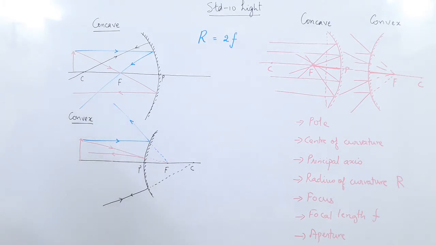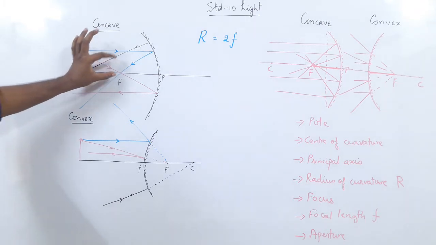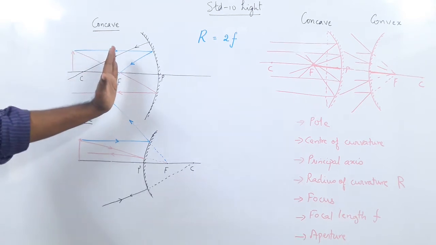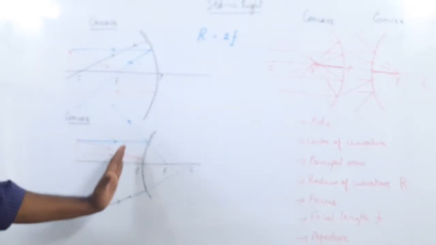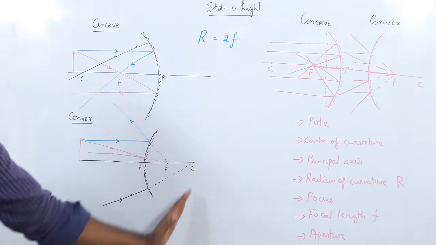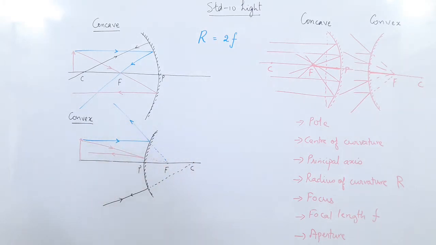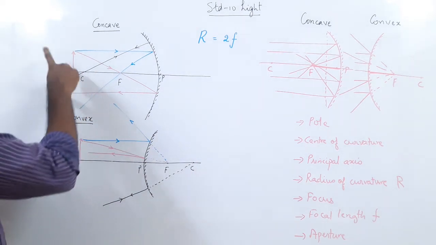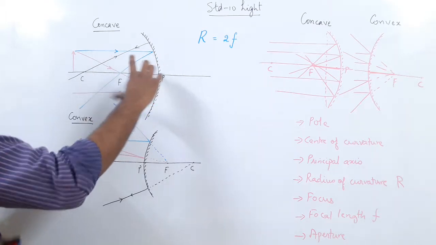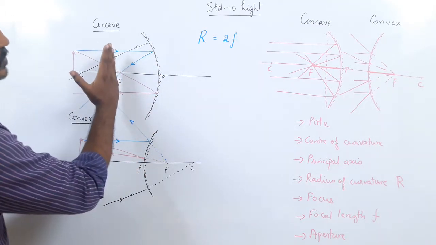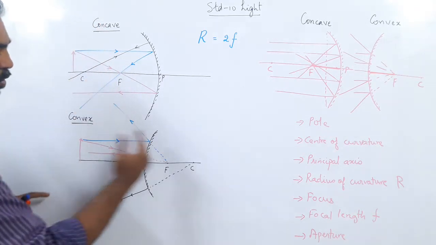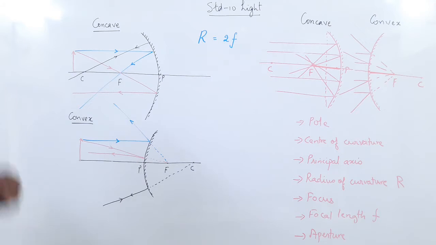So this is the difference between the concave and the convex mirror. Here the rays of light actually meet in front of the mirror, so this is the real image. Means I can put a screen here to catch the image. Here things happen behind the mirror and I cannot put a screen here to catch any image because if I go behind it there will be nothing seen. So again we use the word real. Why the word real? The rays of light actually meet at a point and if I put a screen here I can catch the image. So the concave makes a real image but in convex it's the virtual image behind the mirror.